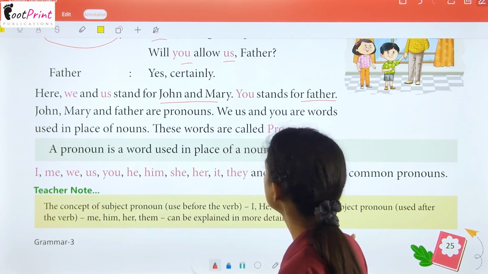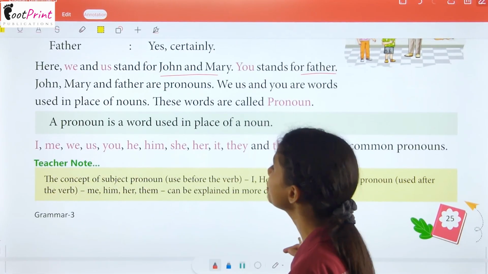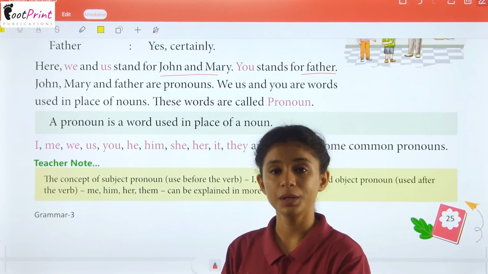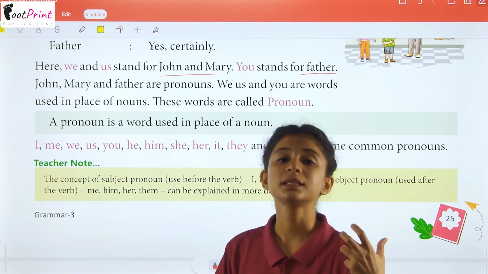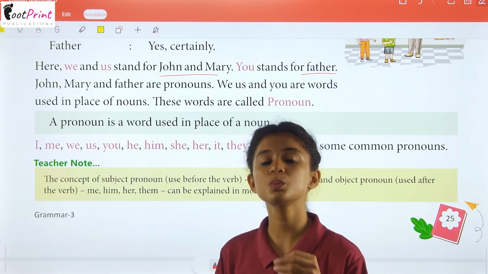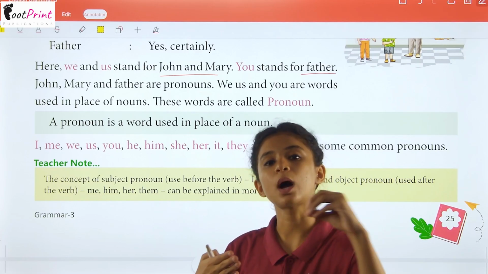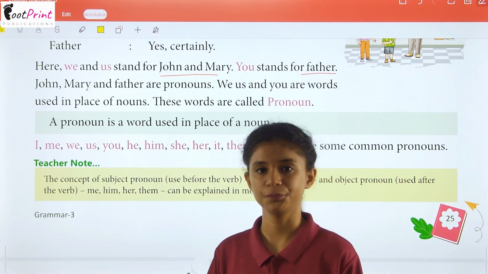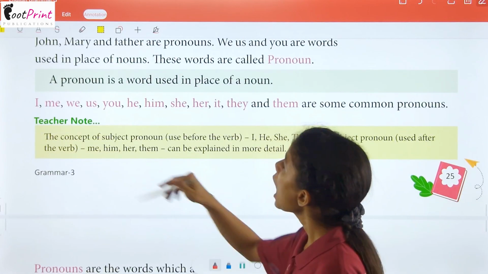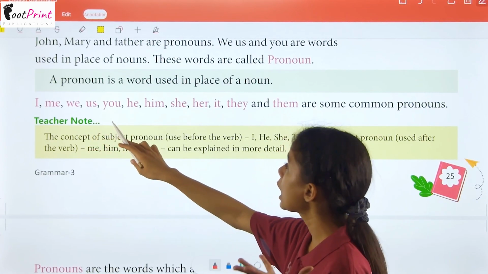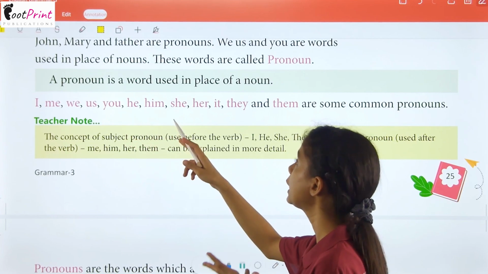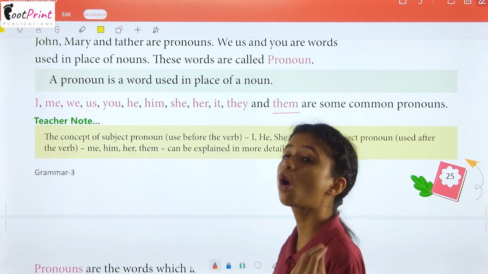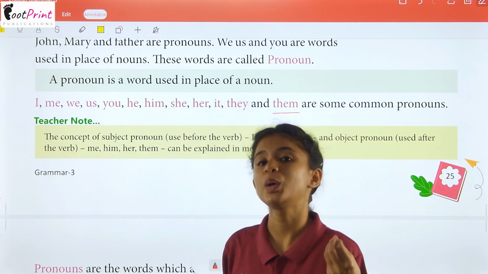Okay children? Now that means that a pronoun is a word that is used in place of a noun. When we replace a noun with a word, that is called a pronoun. Because we cannot keep using a noun again and again when we are talking about a single thing in a sentence or a paragraph. I, me, we, us, you, he, him, she, her, it, they and them are some very common pronouns.